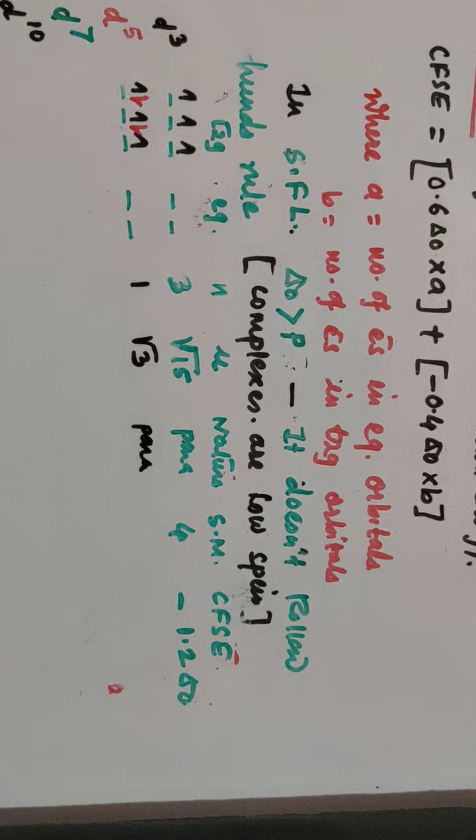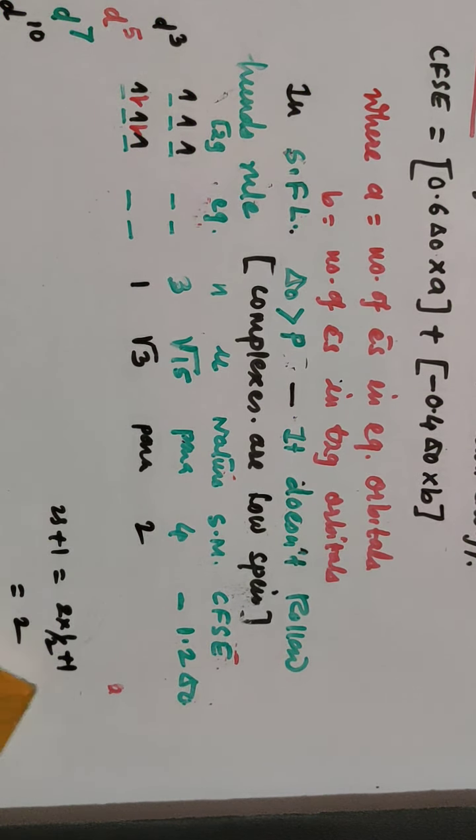What about spin multiplicity? So wherever one electron is present, I told you S, the spin quantum number for one electron, is 1/2. So it is 2S plus 1, 2 into 1/2 plus 1, and that is equal to 2. So spin multiplicity is 2.